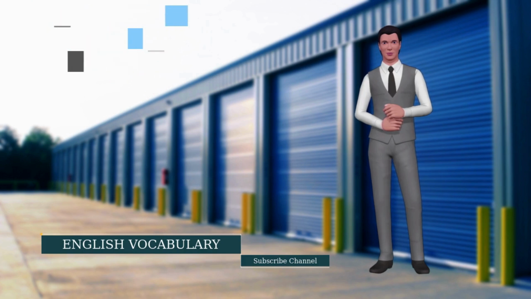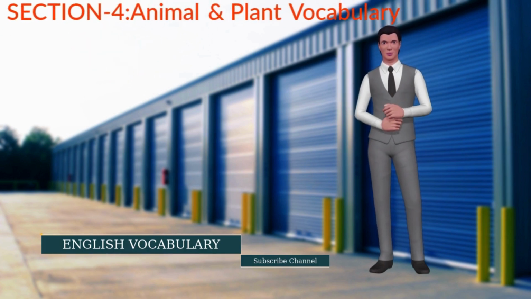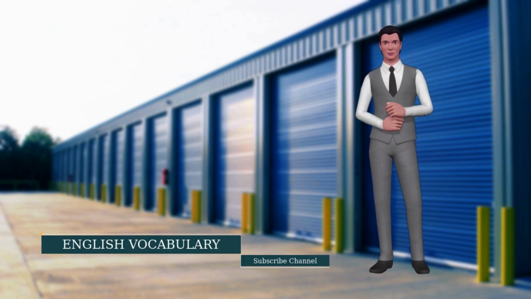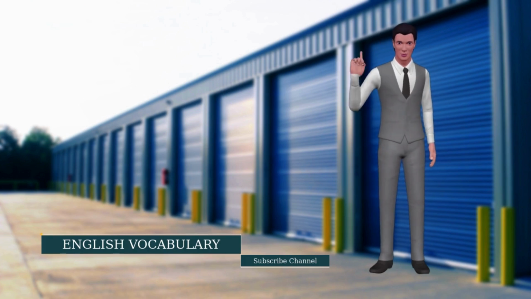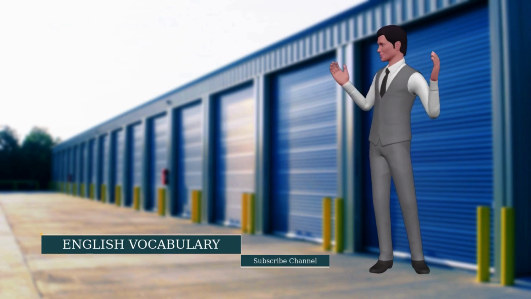Section 4. Animal and plant vocabulary. 1. Wildlife. Example, this national park protects wildlife. 2. Species. Example, many species are becoming endangered. 3. Habitat. Example, polar bears live in Arctic habitats. 4. Flora and fauna. Meaning, plants and animals. Example, the rainforest has diverse flora and fauna.